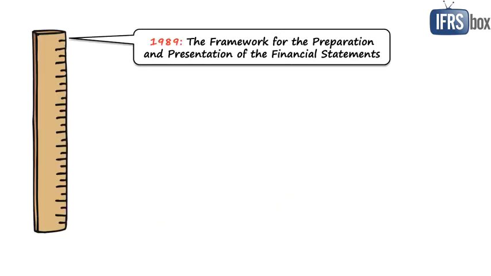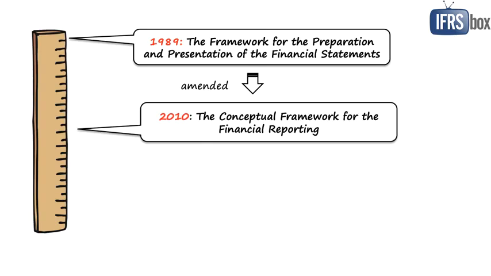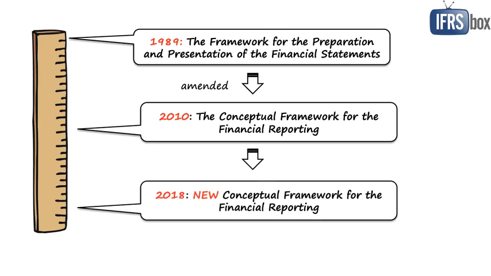Well, in 1989, the Framework for the Preparation and Presentation of the Financial Statements was issued, but then the International Accounting Standards Board made amendments to it, and the new, although unfinished framework was issued in September 2010 with the new name, the Conceptual Framework for Financial Reporting. And it stayed in progress for many years, and then in March 2018, the final version was issued with everything completed, so let's take a look.